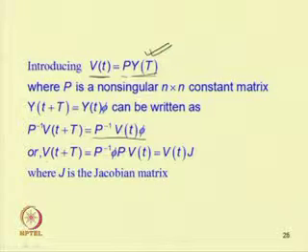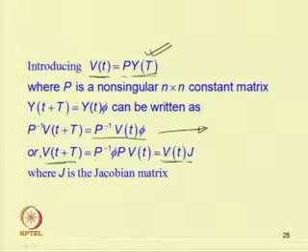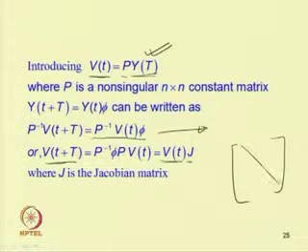Post multiplying this equation by p, and using p transpose p equal to I, this equation reduces to V t plus T equal to p transpose phi p V t, which is equal to V t into J, where J is a diagonal matrix containing the eigenvalues of the matrix phi.